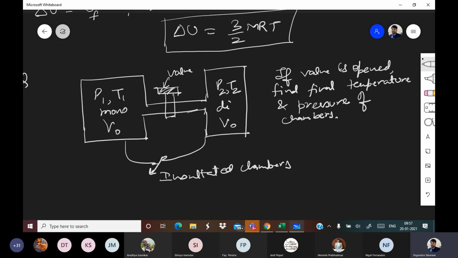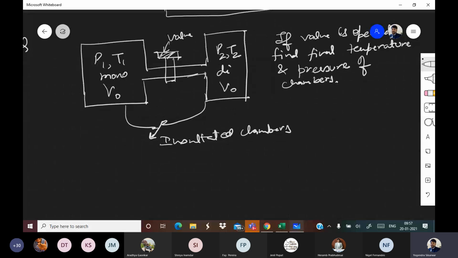Let me give you a hint. I'm not going to solve it for you, because I want all of you to put in your efforts first. You need to do two things. One is moles conservation.